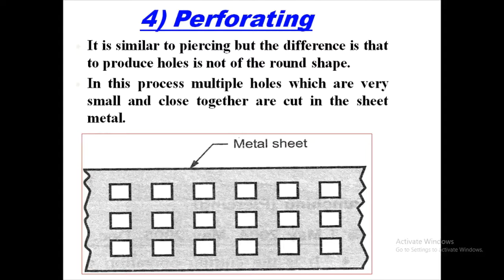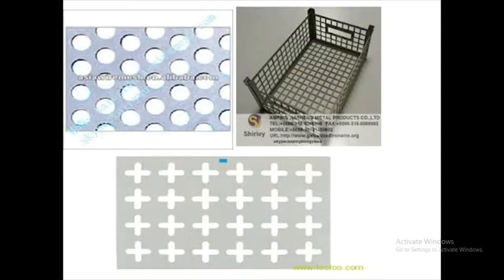So in this process, multiple small holes that are close together are cut in the metal sheets. If you want to see here, this is the practical application. Normally, the parts, casting parts or different parts, are kept in this basket. Okay, so next let us see shaving.